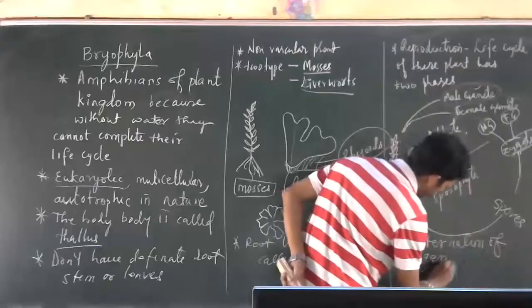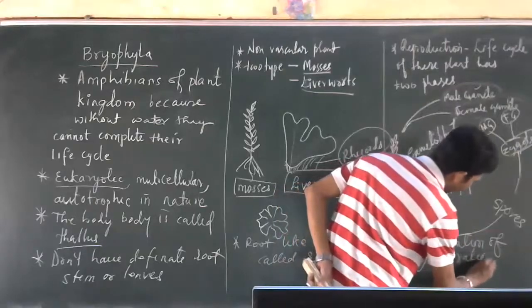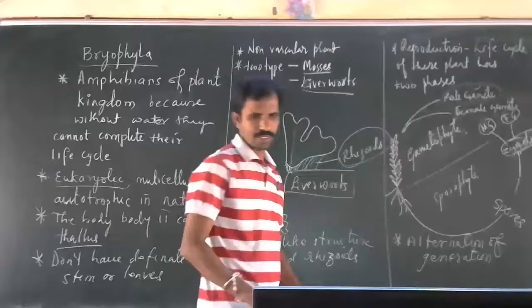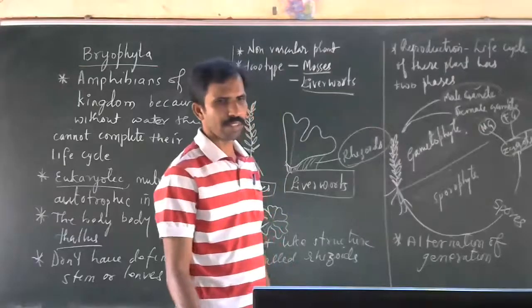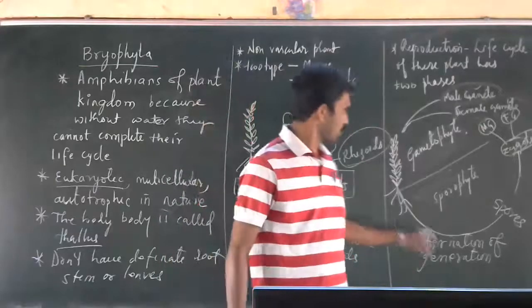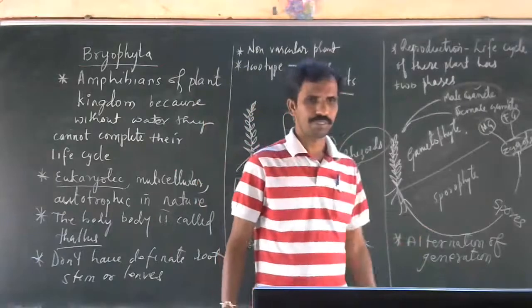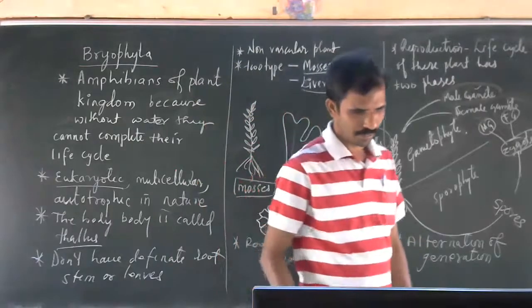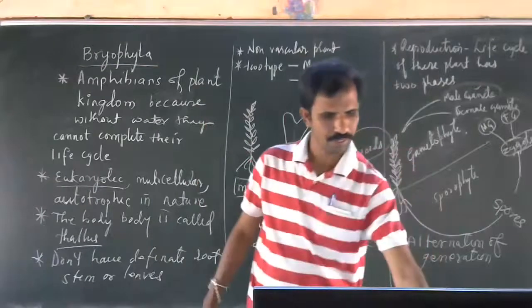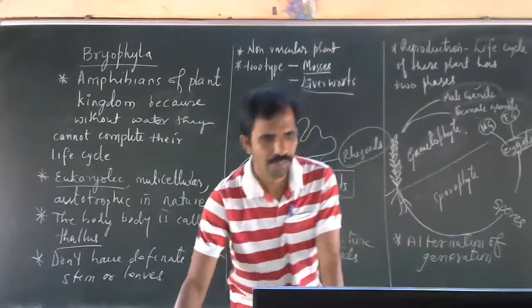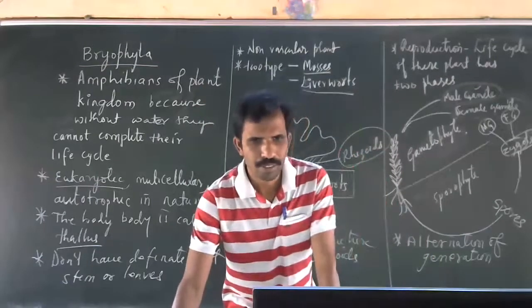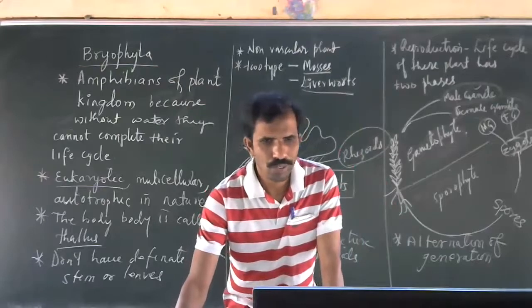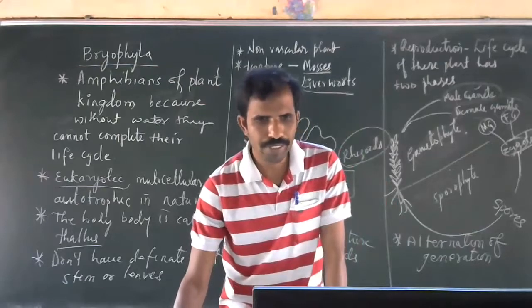Alternation of generation is seen in this group of plants. I hope you understood this. Have you understood this concept? Alternation of generation.